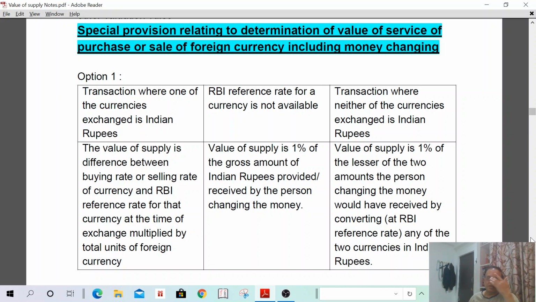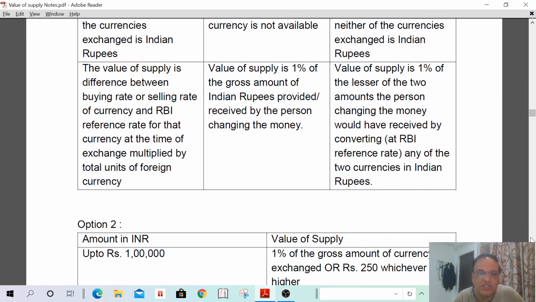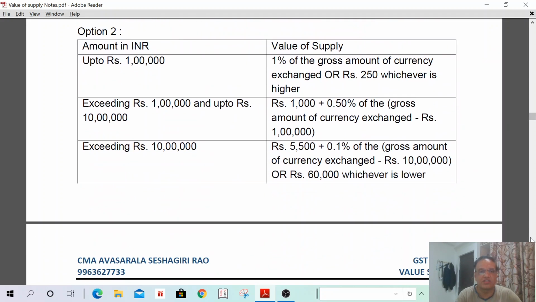If none of the currencies are Indian rupees, first you convert both the currencies into Indian rupees. Then whichever is the lower amount you have to take. On that, 1% is the value of supply. Understand? Okay. This is option 1. Then option 2 also we are going to discuss right now.